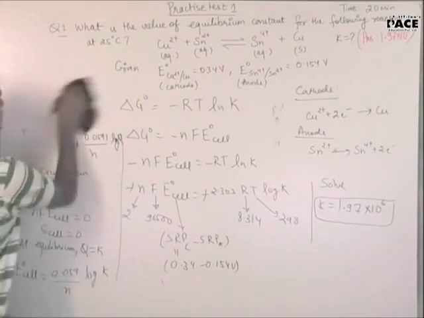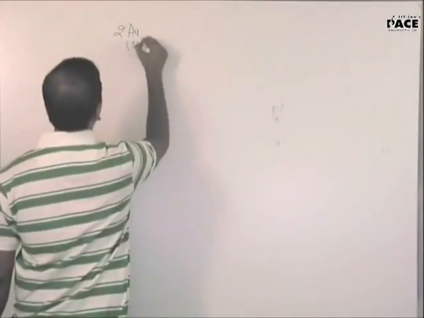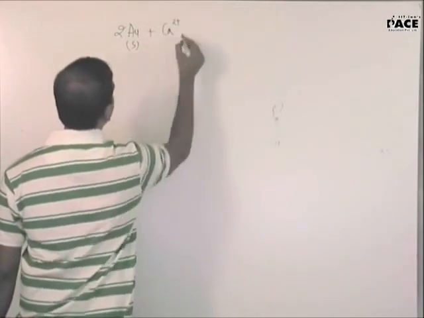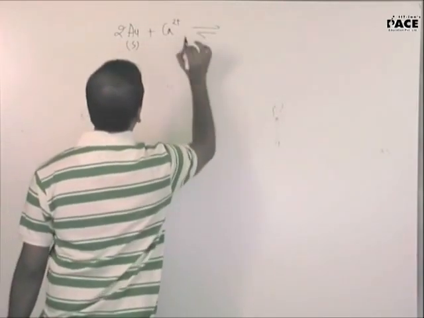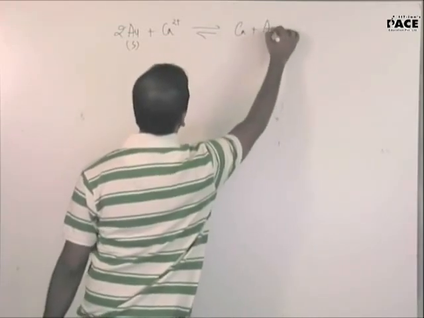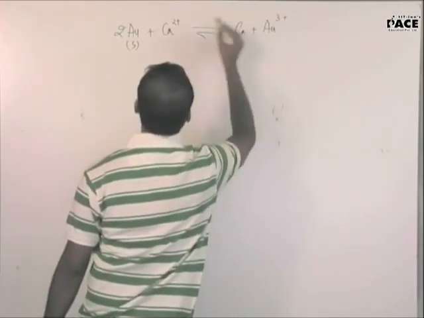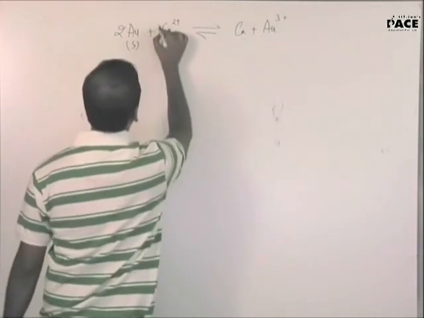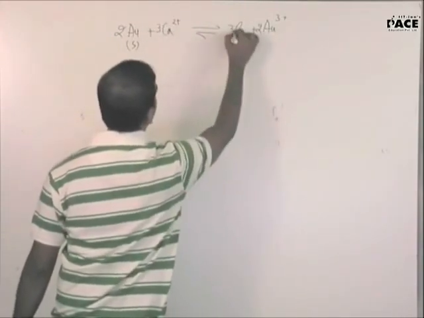Let's move on to the second question. Then this is the second question. 2Au solid plus 3Ca2 plus, and it's going to give you 3Ca plus 2Au3 plus. So this will be 3, this will be 2, this will be 3.